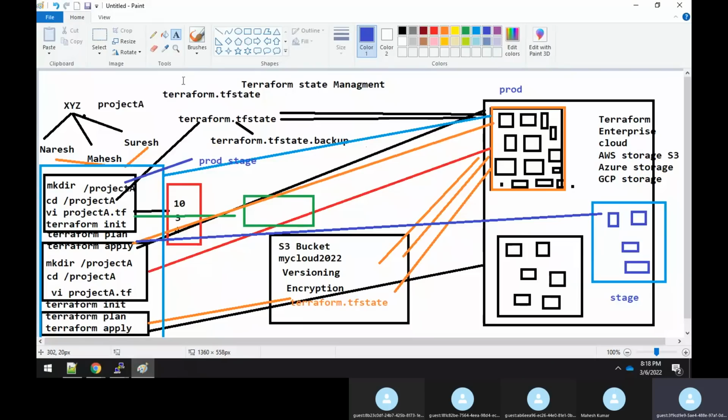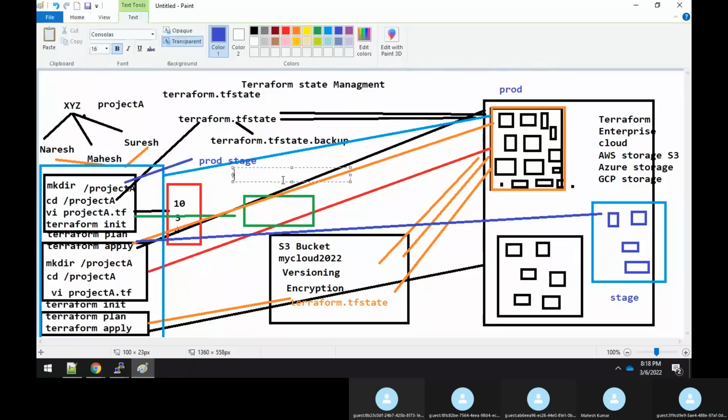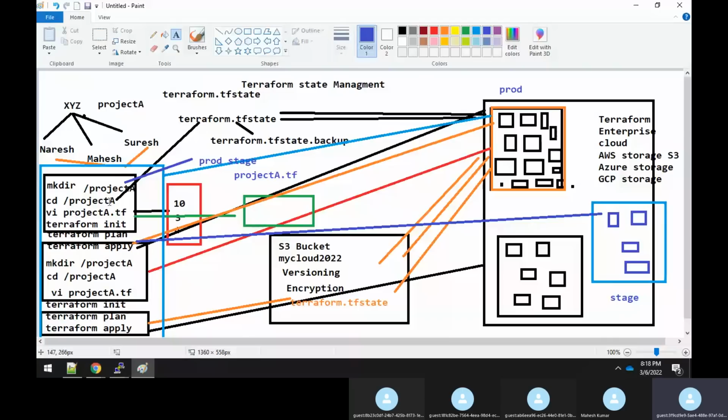Now he will maintain this project A.tf under this stage folder. Please understand, inside the project A folder itself, he is creating two more directories with the names prod and stage. Under the stage, he is creating this Terraform file over here.